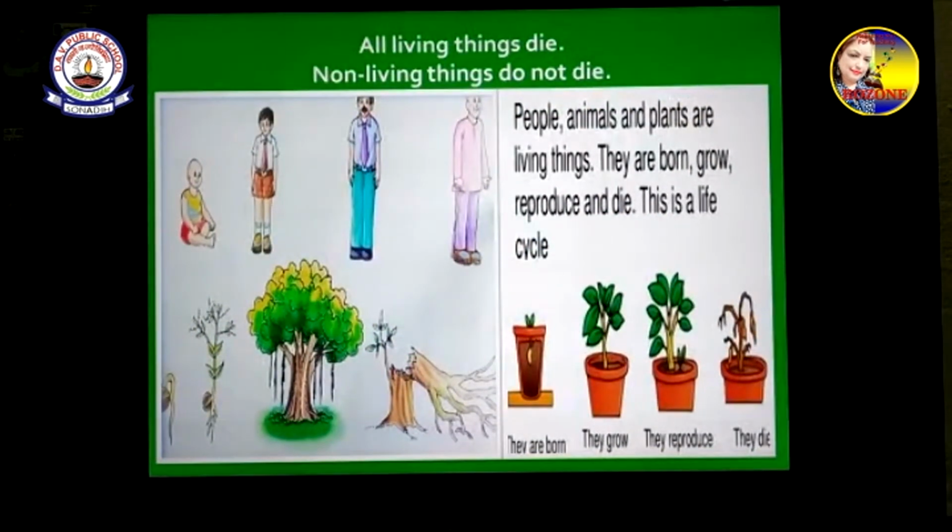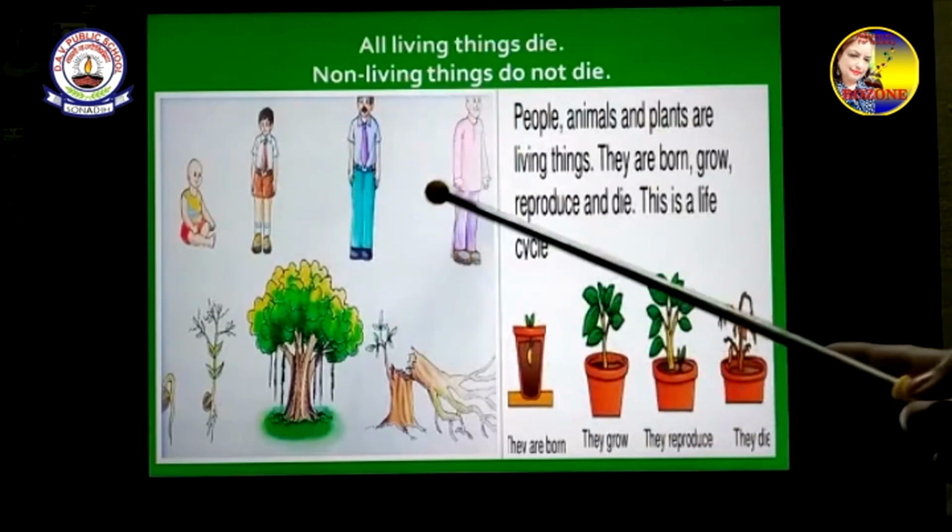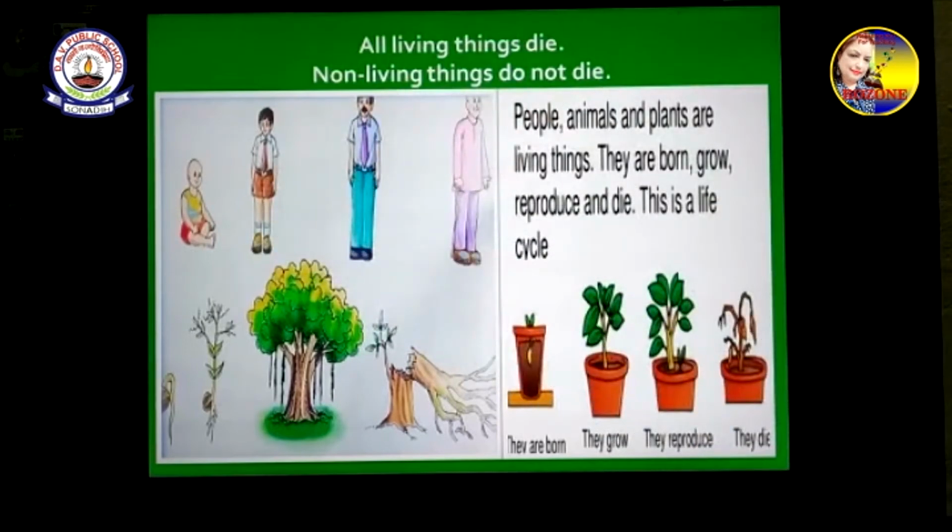All living things die. Non-living things do not die. Now, when we have come into this world, first we are very small, then we grow bigger and bigger. Then when we become very old, we become sick and we can't walk, we can't talk properly. And then one day we die. The human being dies. In the same way the plant grows into a big tree and slowly one day it falls down. When its age is complete, it falls down.